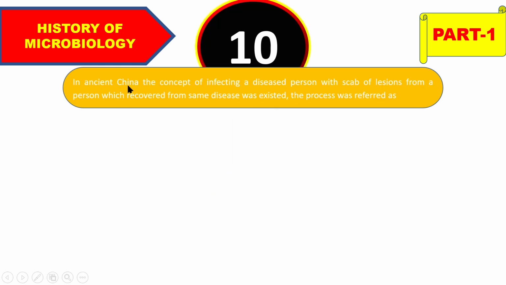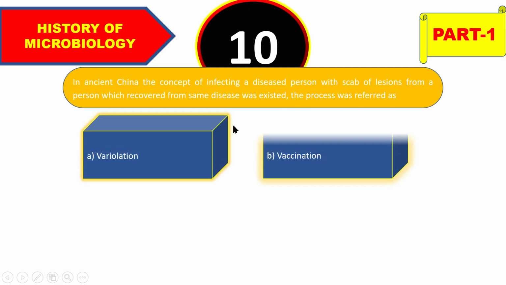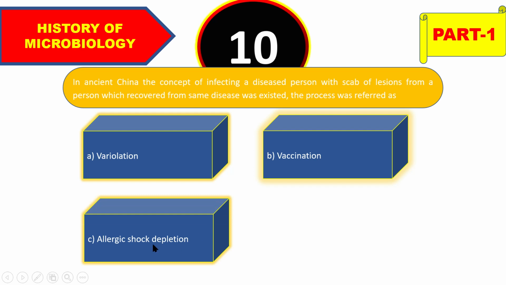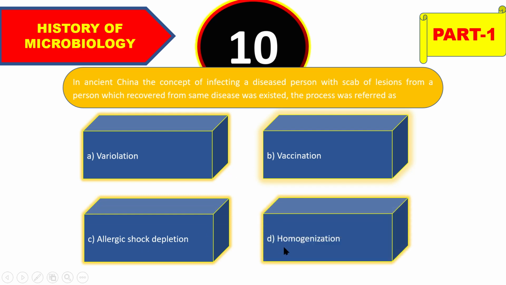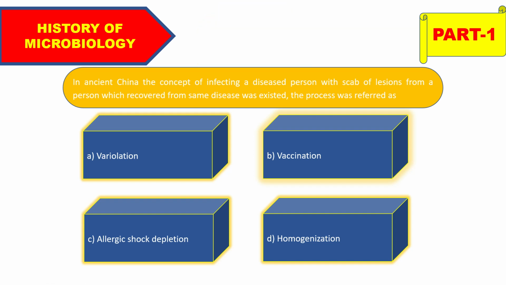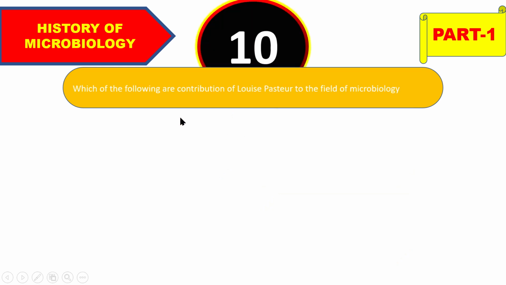In ancient China, the concept of infecting a healthy person with a scab of lesions from a person who recovered from the same disease existed. The process was referred to as variolation, vaccination, allergic shock depletion, or homogenization, and the right answer will be variolation. Okay, so move on to the next.